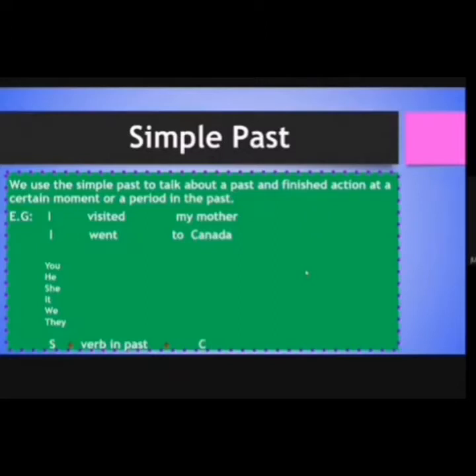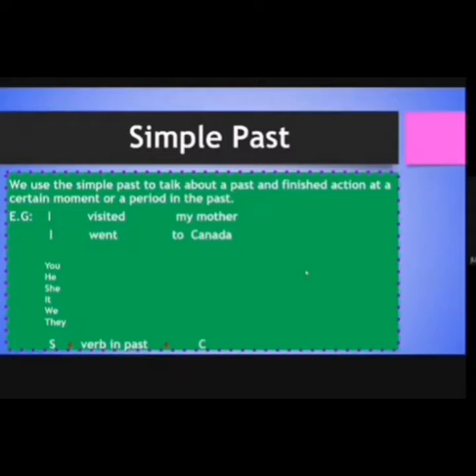de tiempo. For example, I visit my mother. Yo visité a mi mamá. This is an example of an action in past. Este es un ejemplo de una acción en pasado. Another example is I went to Canada. Yo fui a Canadá. This is another example of an action in past. Okay. Es otra oración en pasado.